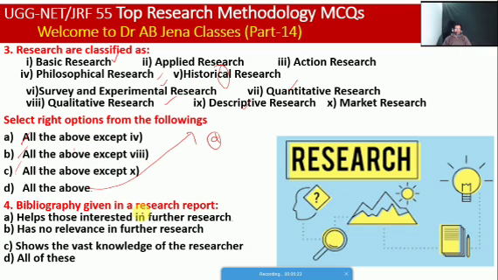Next, the bibliography given in a research report: A, helps those interested in further research. B, has no relevance in future research. C, shows the vast knowledge of the researcher. D, all of these. So friends, here A is the right option. A bibliography given in research helps those interested in further research.